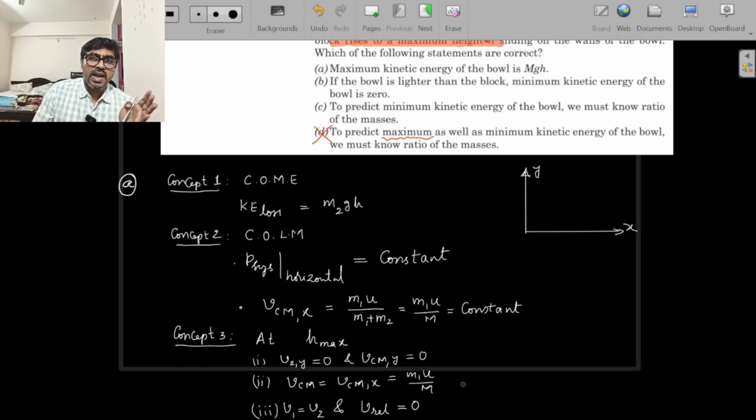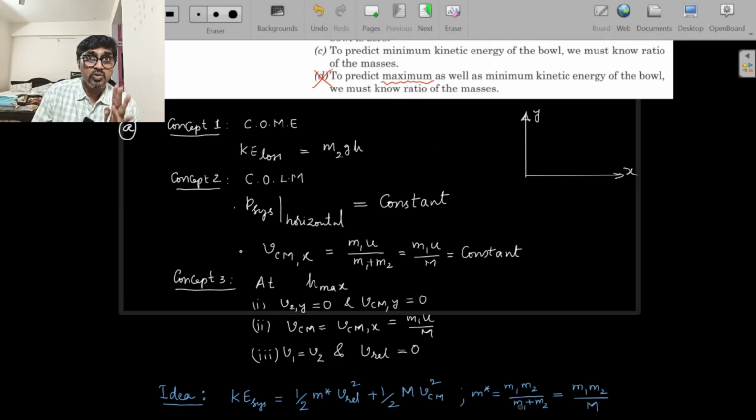And at the highest point, if you use the rigid body constraint, horizontal velocities are equal, so v1 equals v2, and that is going to be only the horizontal velocity, so relative velocity will be 0. So this is also one important concept. At maximum height, this is a very important, basic concept. You would have seen many questions, and you are supposed to be very comfortable with these ideas. So these are the 3 concepts we are using here. So it's a good conceptual question, definitely.